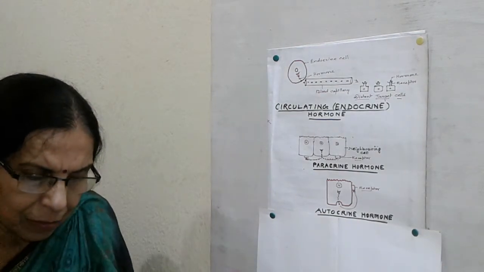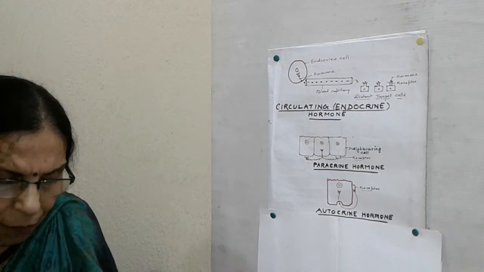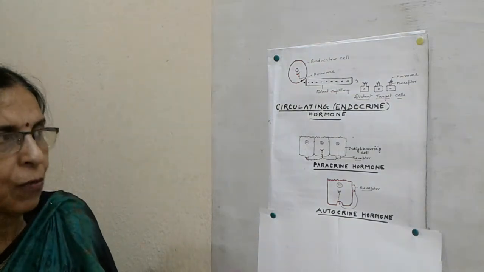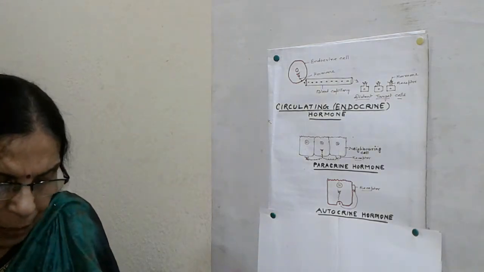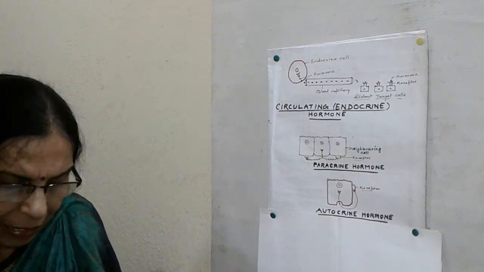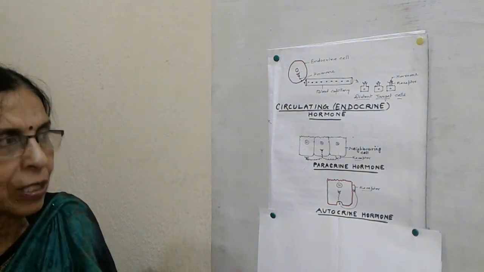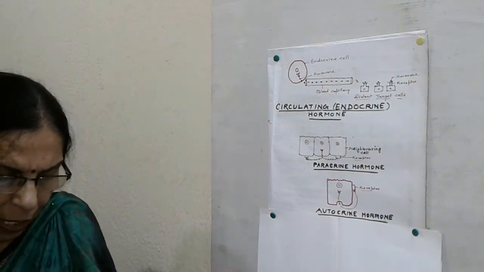Own cells means the cell which is secreting it. They are not carried by blood to a distant place, and are of two types, paracrine and autocrine.